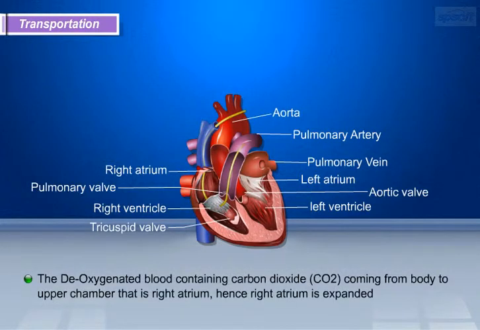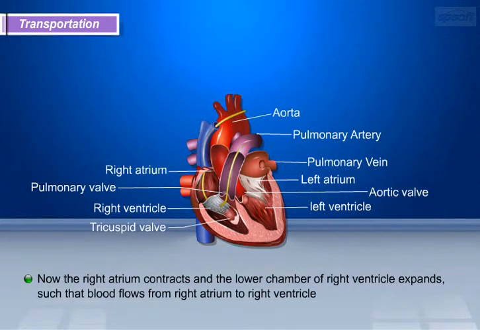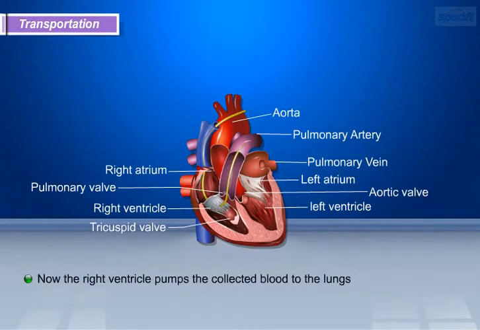After the oxygenated blood is pumped throughout the body, the deoxygenated blood containing carbon dioxide comes from the body to the upper chamber, that is the right atrium, hence the right atrium is expanded. Now the right atrium contracts, and the lower chamber, the right ventricle, expands, such that the blood flows from the right atrium to the right ventricle. Now the right ventricle pumps the collected blood, that is deoxygenated blood, into the lungs.